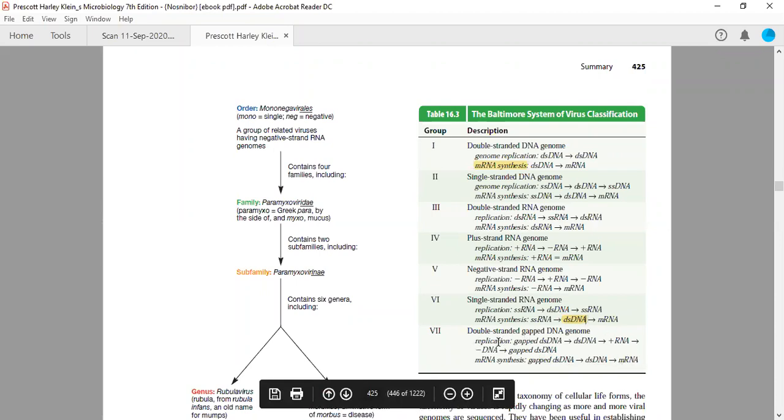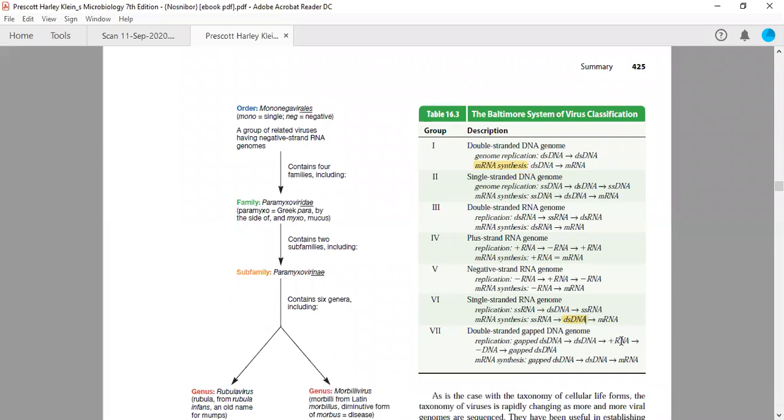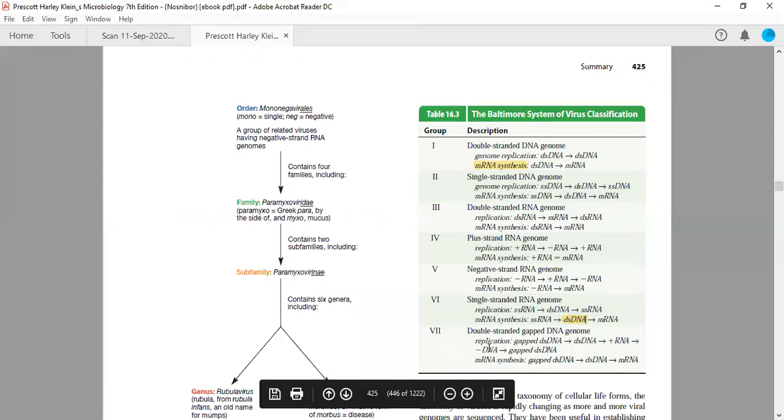During replication, it is shown that this gapped double-stranded DNA is converted into plus sense RNA, which is single strand, and then minus sense DNA, because it also uses the reverse transcriptase enzyme, which converts the plus strand of RNA into the negative DNA. This is cDNA, right? And then it again synthesizes this gapped double-stranded DNA, which is packed into the viral particles, right? So depending upon their method of replication, they have been classified into these 7 classes.